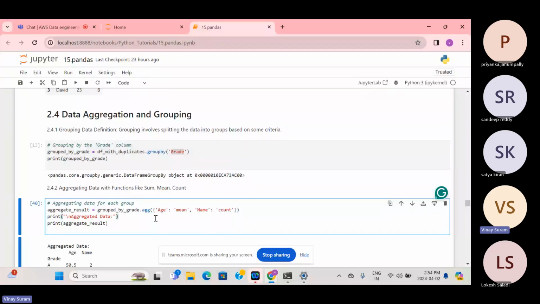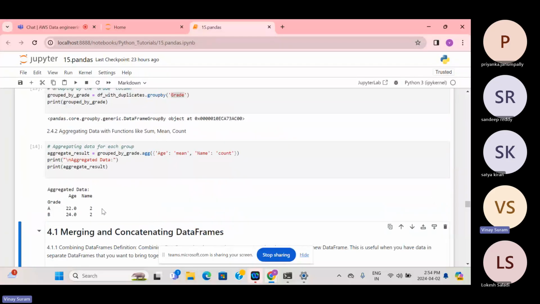Likewise, I'm just entering this, which will bring you grade A, because you have grouped by grade. The mean of the age is 22. Mean means average. Grade B, mean of the age is 24, and count. There are two people with grade A and two people with grade B. That is what it is saying.